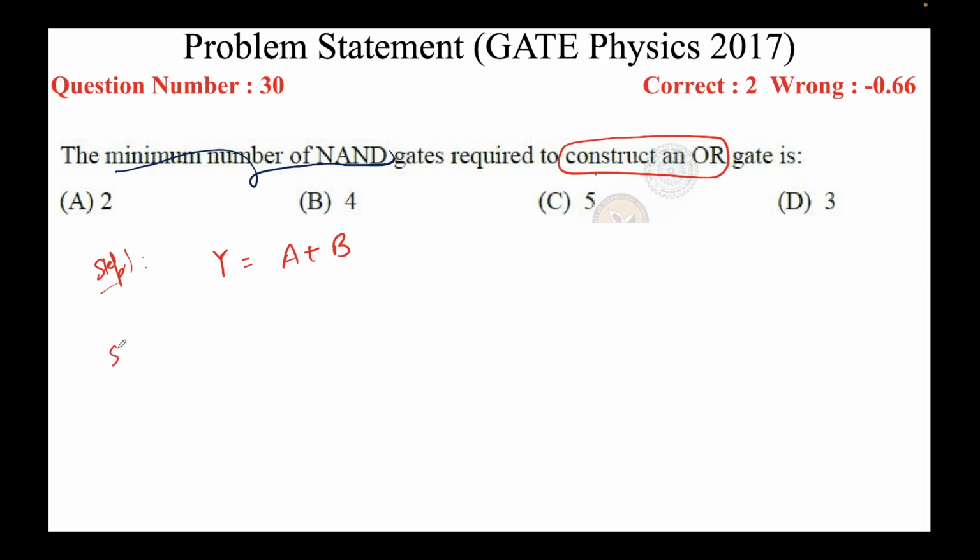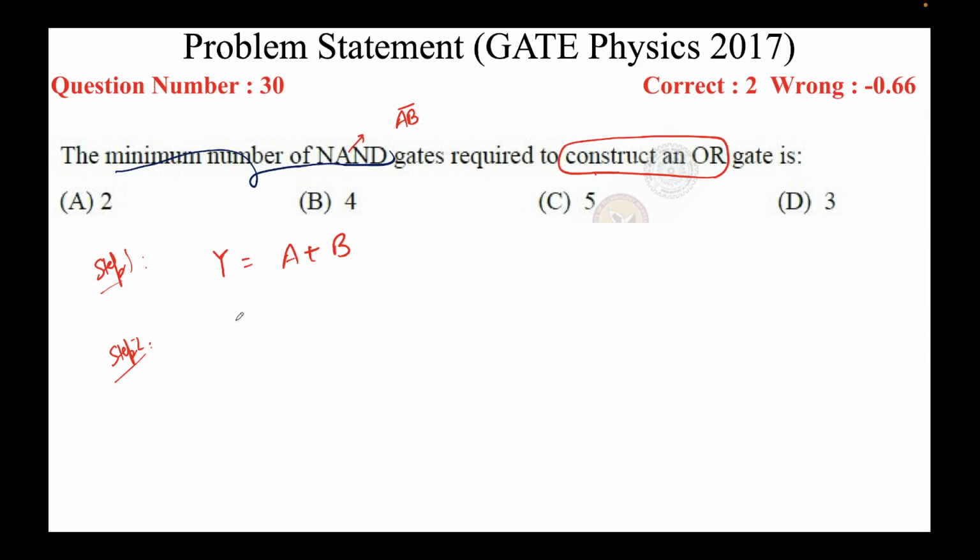Now step 2, you must always know what the expression for a NAND gate is. The NAND gate expression is AB whole bar. So this is a summation form, and this is a multiplication form. What I need to do is convert this summation form to multiplication form. There is only one way to do it, that's De Morgan's law.